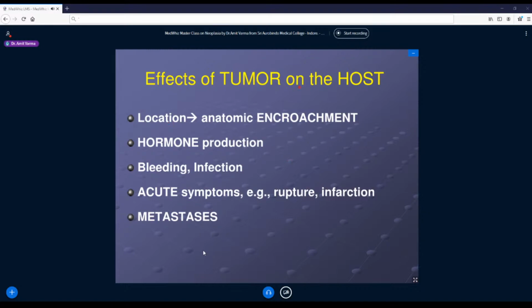Now, after seeing the different carcinogenesis mechanisms, that was chemical carcinogenesis, physical and radiation carcinogenesis, and last is biological carcinogenesis, here we end up with the molecular mechanisms of how tumors are actually formed in the body. Now let us see some more interesting aspects of tumors. So first is, what are the effects of tumor on the host? That depends mainly on the location of the tumor and whether the tumor is benign or malignant.